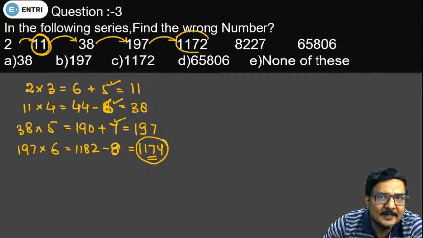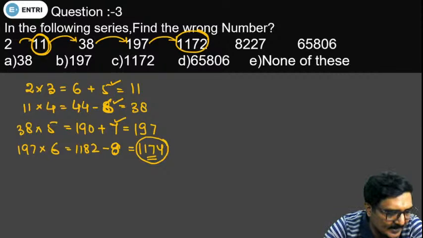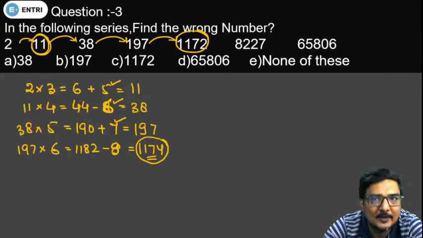The wrong number in this particular series is 1172. Nasreen Sheikh has given the right answer. Rinsha, right answer. Bharat Maheshwaram is going with the D option.